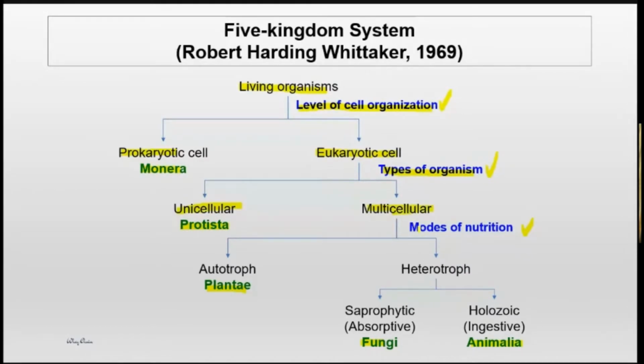And the last criteria suggested by the Whittaker 5 Kingdom System adalah mode of nutrition. Mekanisme dia. Macam mana dia mendapatkan makanan atau kita kata food source dia. So kalau dia boleh menghasilkan makanan sendiri, cara dia auto. Sebabkan dia adalah living things, jadi kita ada troph di belakang.